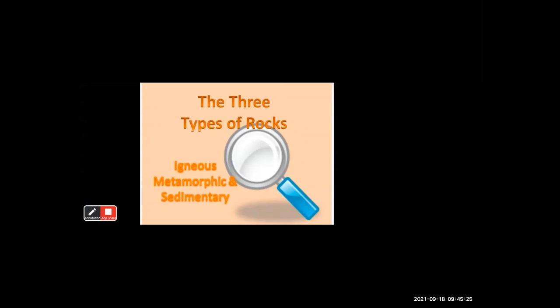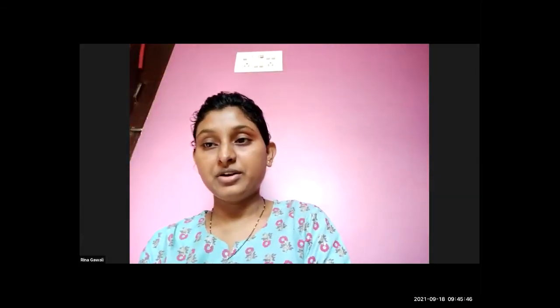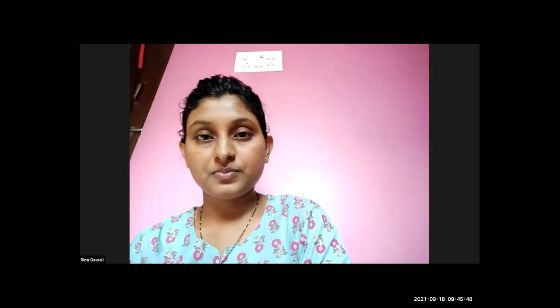So can you just name them? Igneous, metamorphic, and sedimentary. Very good. These are the three types of the rocks. So today we have covered all three types. We shall stop over here only.